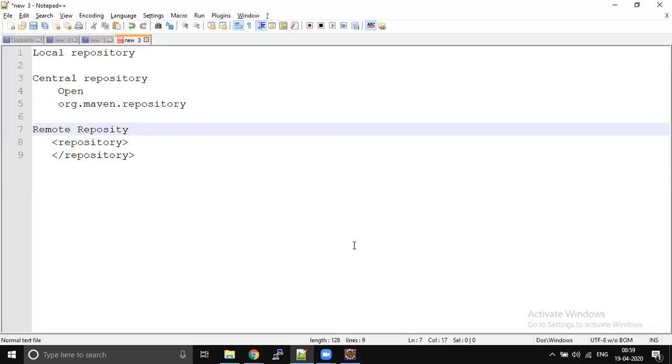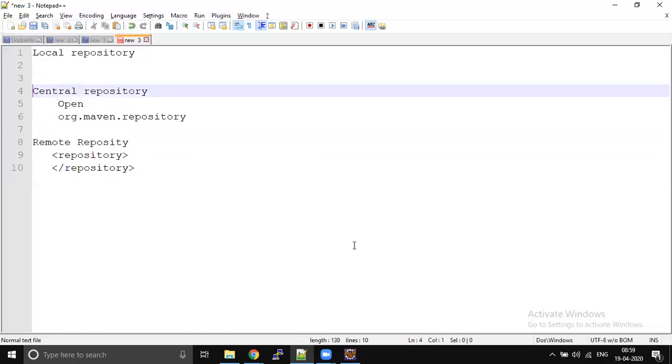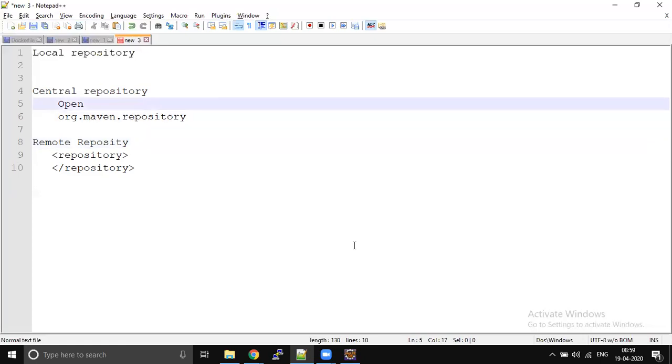So in companies we use remote repositories. In local development, on your personal PC, you will use the central repository. A local repository will be there in every system, that cannot be skipped. So central repository is only for your personal PCs, and remote repository is for companies. Companies will purchase some space in these central repositories, like Nexus or JFrog, which are open central libraries.